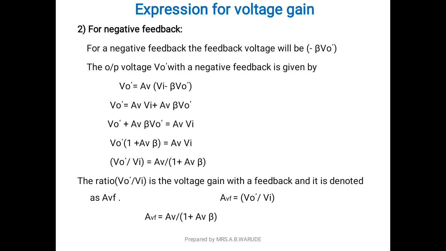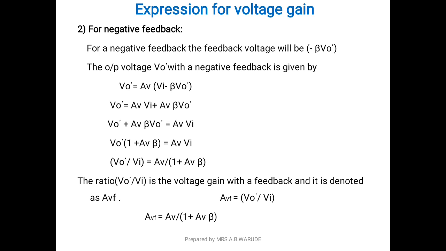Then again solve the bracket. V0 dash equals AV into Vi minus AV into beta V0 dash. Then V0 dash plus AV beta V0 dash equals AV into Vi.